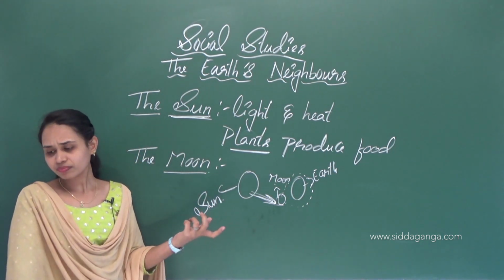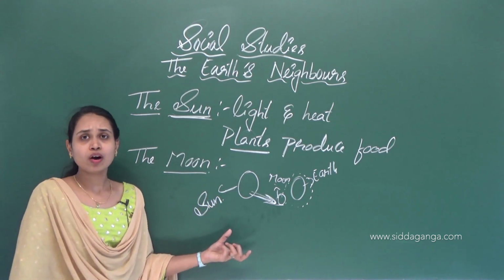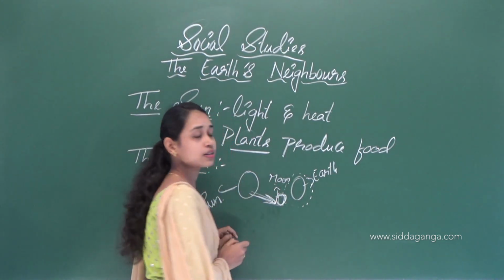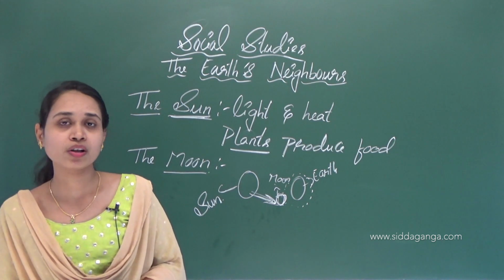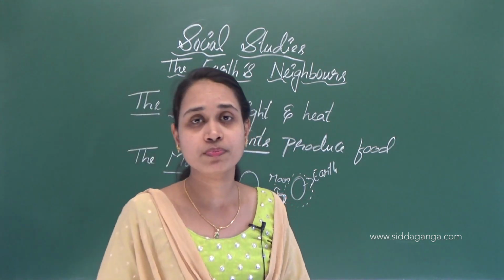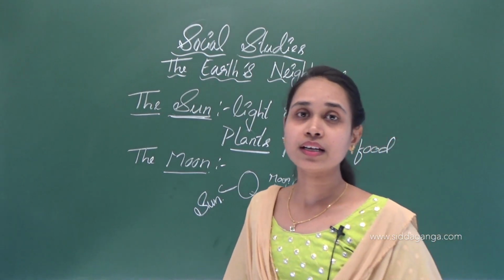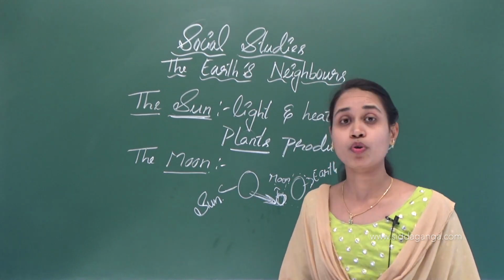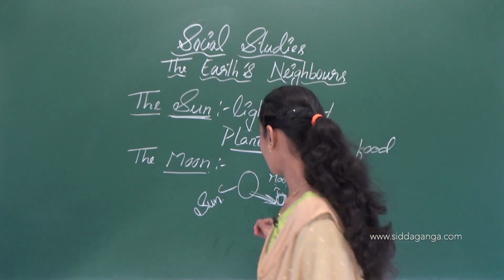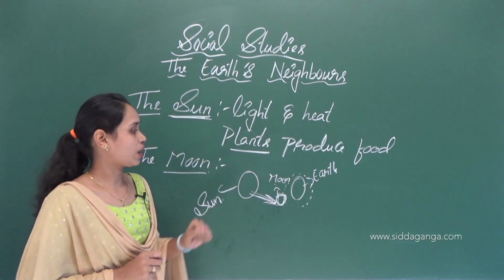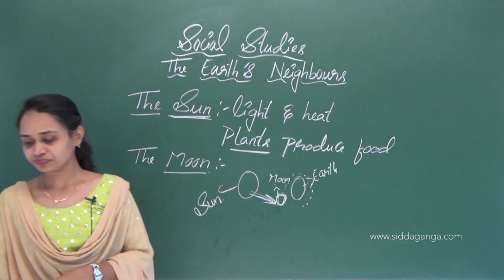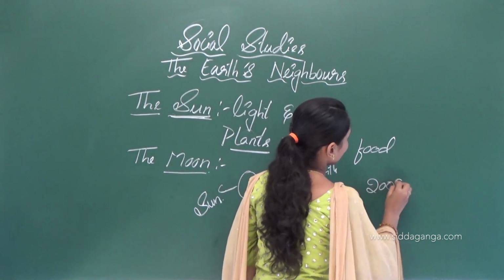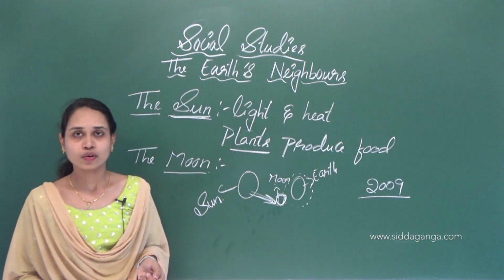Water was discovered on the moon. Water is very important to us. Why is life possible on earth? Because air and water are available on the earth, isn't it? That's why life is possible on earth. On the moon, water was discovered in September 2009, okay?